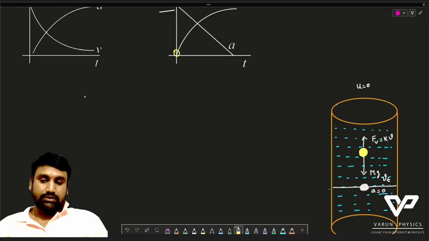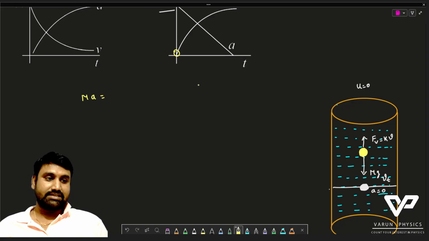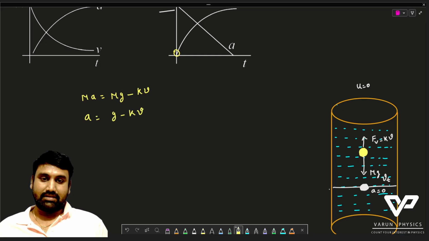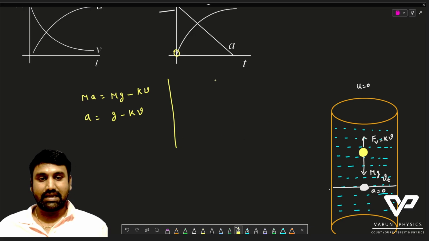Okay, so the free body diagram gives us the net force ma is equal to, since the weight acts downward, mg minus the viscous force Fv, that is kv. Therefore a is equal to g minus kv divided by m. So now we have to check for what is v. Just by analysis we can say that the acceleration gradually comes to rest.